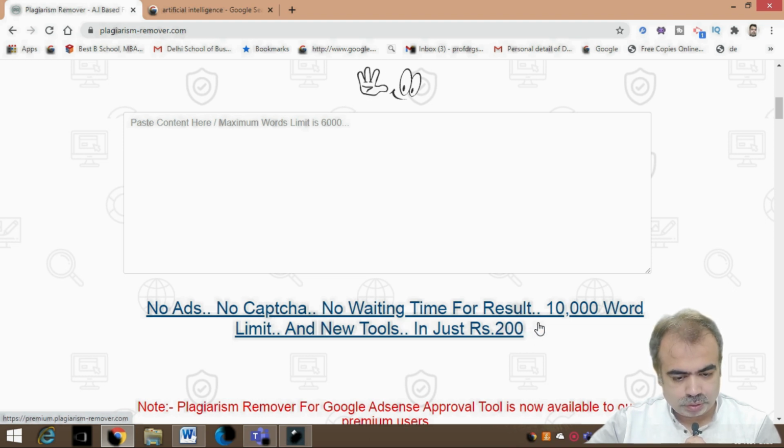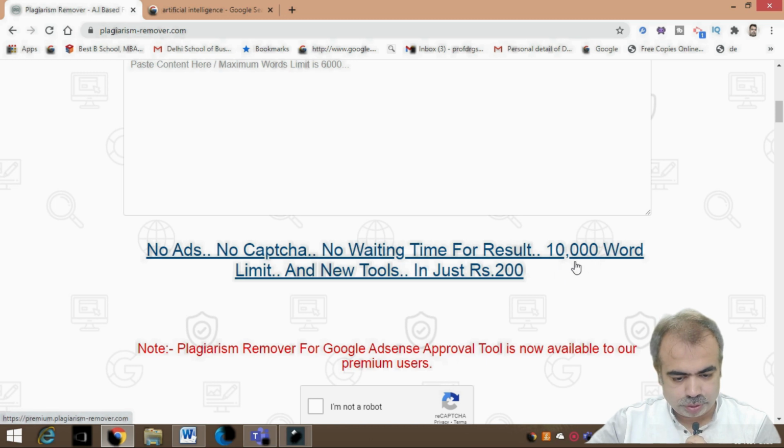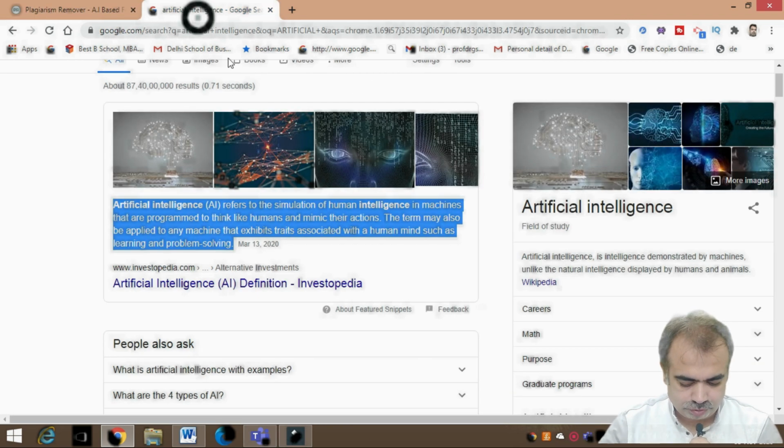For doing the 10,000 words, you have to pay, I think, something like 200 rupees. But for the free version, paste your content, maximum word limit is 6,000. If you paste a word limit of 6,000, I think it does it free. I am using it for the first time, and I think this is one of the good web tools. So let's take some content from an artificial intelligence website.